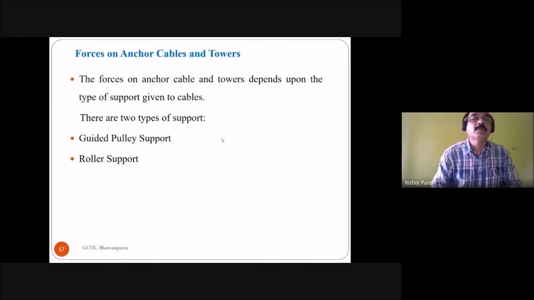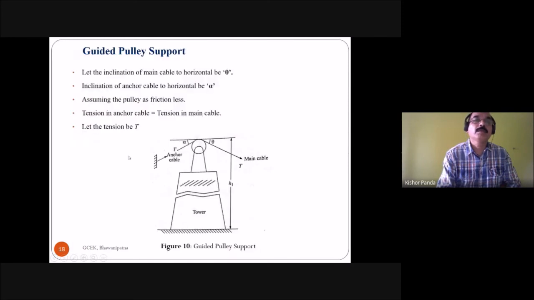Then coming to the forces acting on anchor cables and towers. The forces on anchor cable and towers depend upon the type of support given to cables. There are two types of support, that is guided pulley support and roller support. So how will you find out the forces in guided pulley support? Here you see this is guided pulley support.